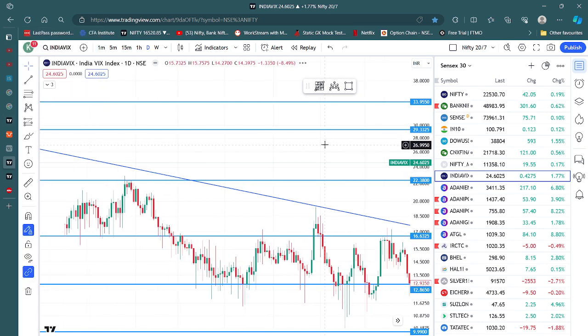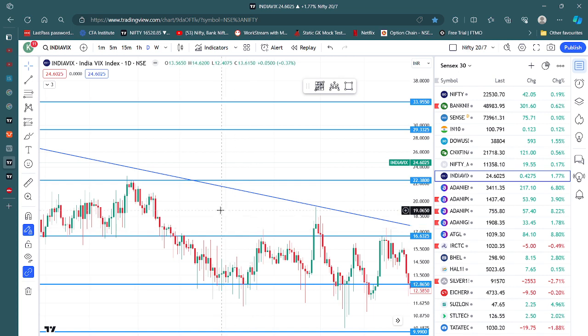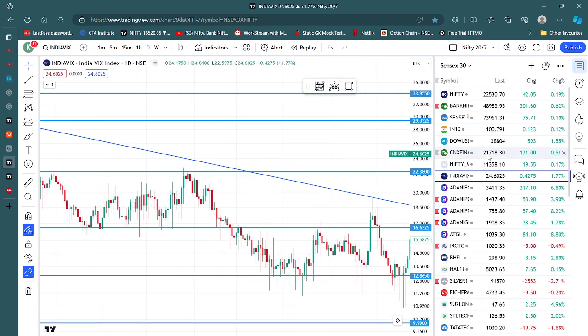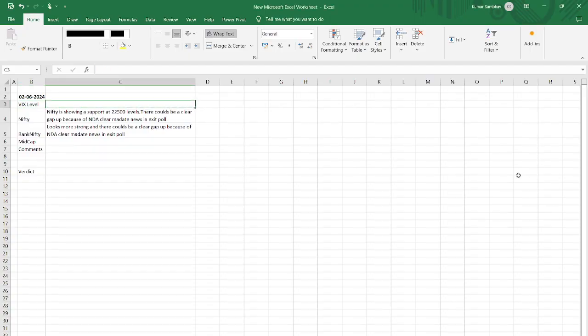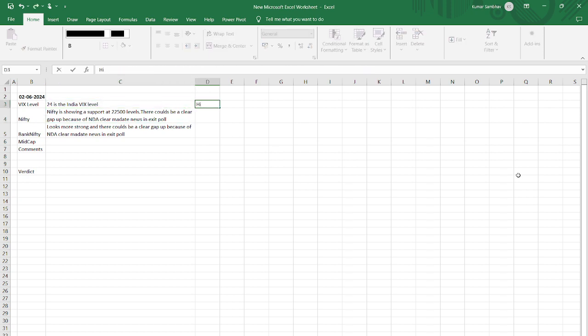It always goes for a mean reversion. So VIX is at 24 at current levels, which is very high.